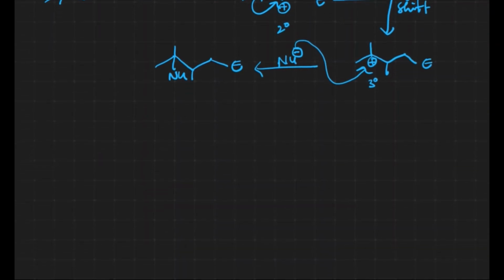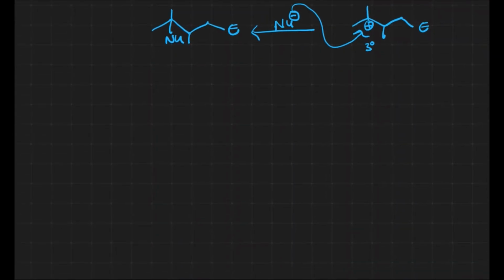Now let us see where ring expansion takes place. Let us take an alkene. Generally, 3-member rings or 4-member rings are likely to be unstable because of bond angle deviations.